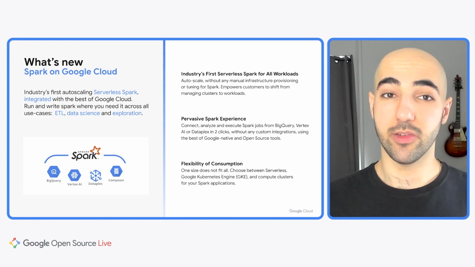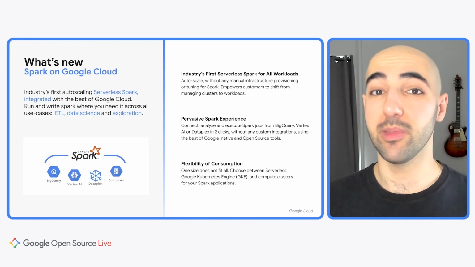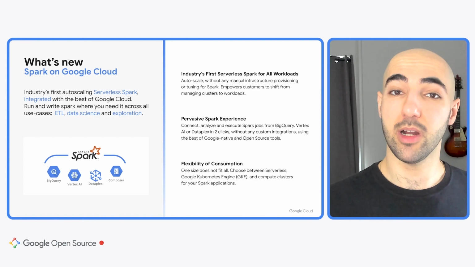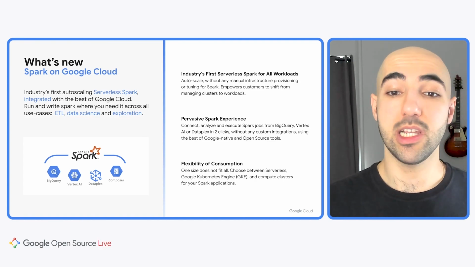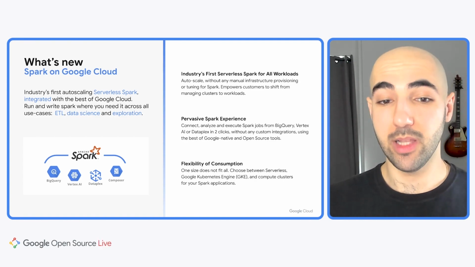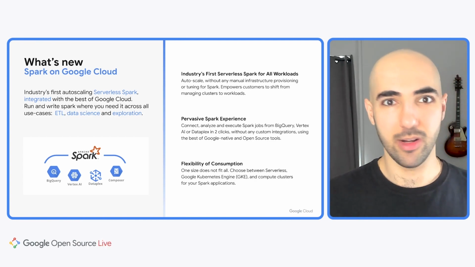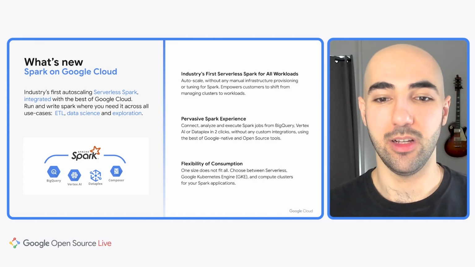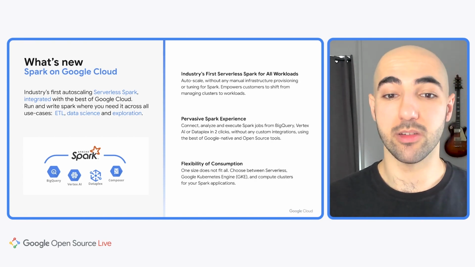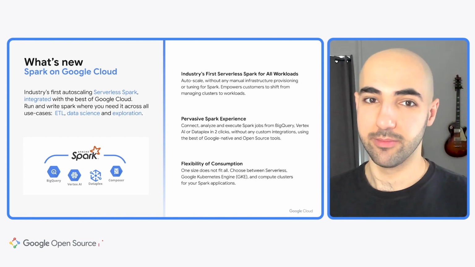In addition to serverless and our existing Spark on Compute Engine offerings, we announced Spark on Google Kubernetes Engine, or GKE, giving you the ability to standardize on Kubernetes. In summary, one size certainly does not fit all, so we are ensuring that Spark users can utilize it in many different ways.